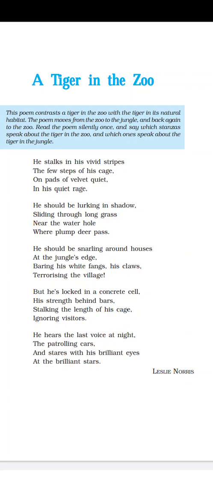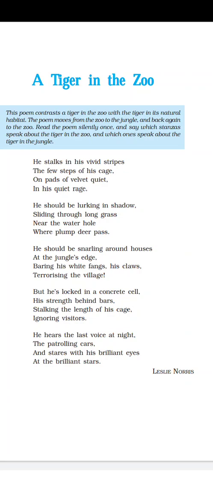Next we will move on to the third stanza. He should be snarling around houses at the jungle's edge. The tiger should be snarling around. What is snarling? Snarling means a warning sound made by animals, and a frightening sound.